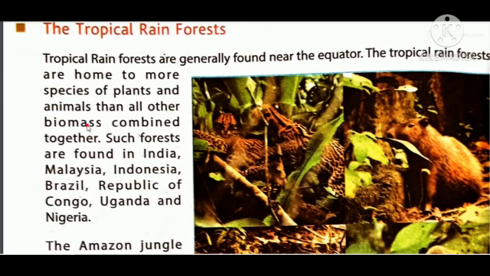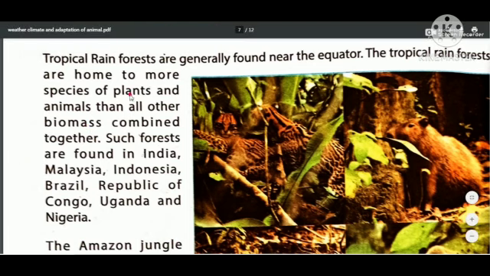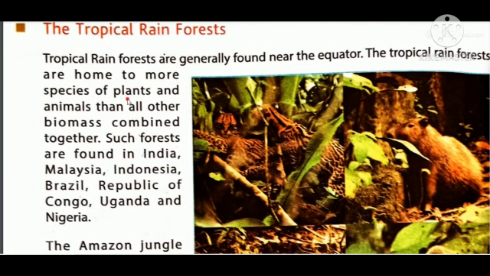Biomass means biological mass, like plant and animal mass. So what they told is, the tropical rainforests are home to more species. A large number of plants and animals are present in tropical rainforest. We can say this is a biodiversity hotspot.